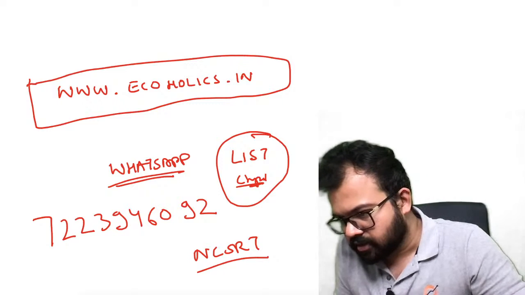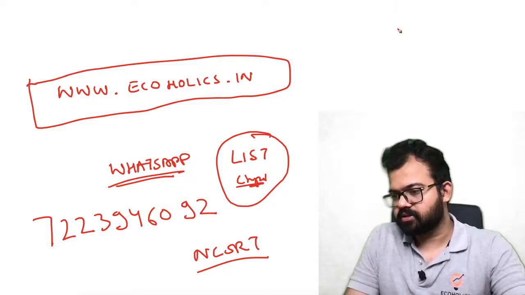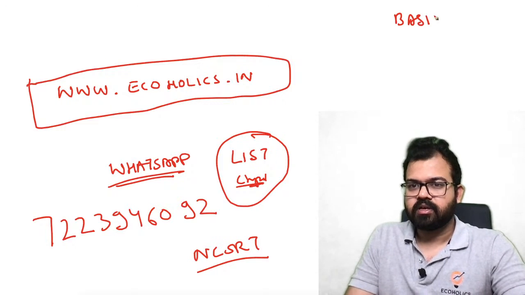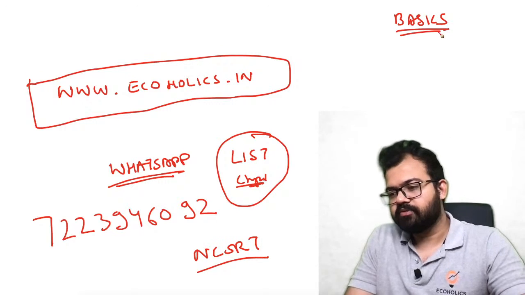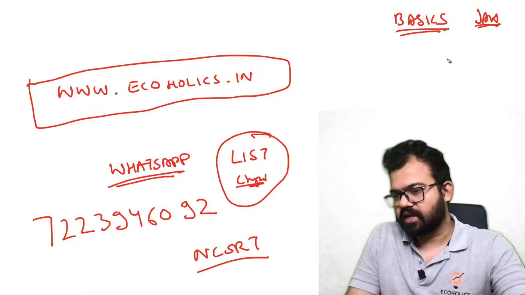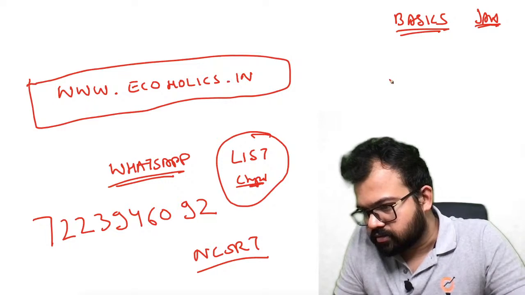So I want to learn econometrics from basic. Yes, Tamanna, the econometrics course is available on Ecoholics, and that is starting from basics. Live classes will be available later in the month of January, but if you want recorded classes, that is also there.